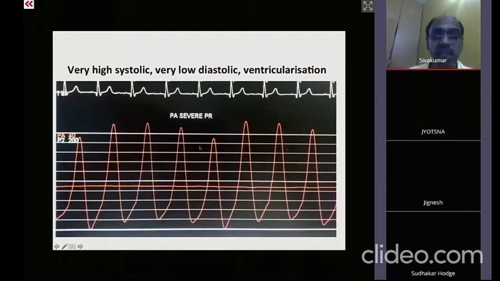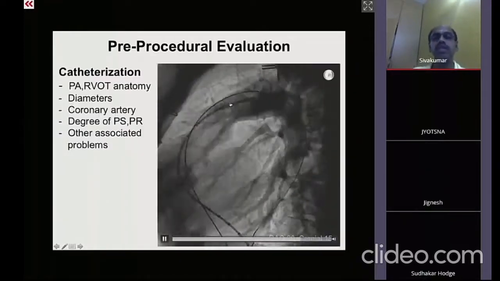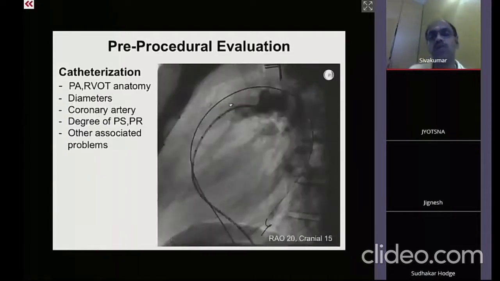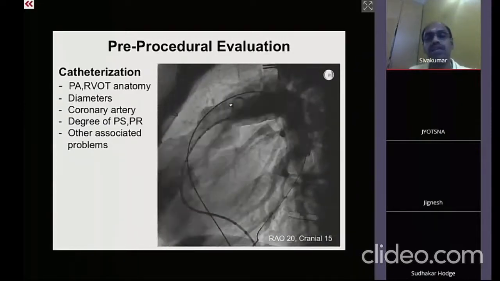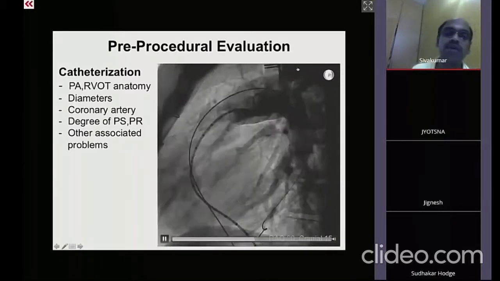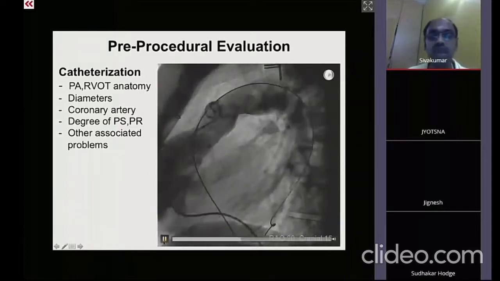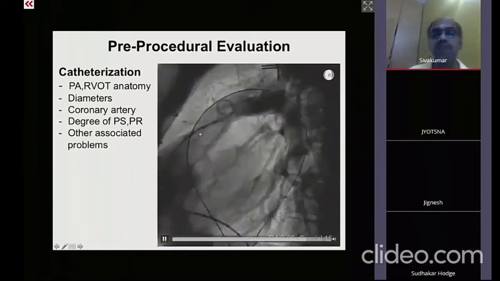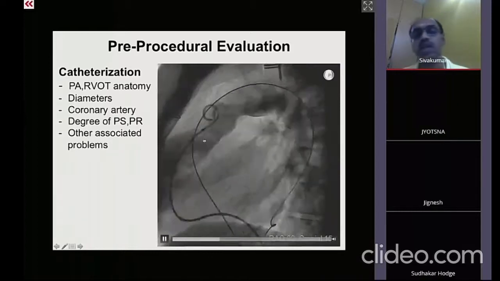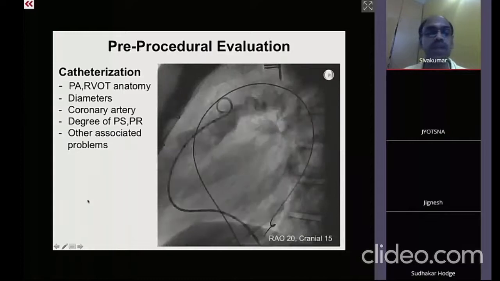Once again, during this particular step, we can appreciate that the pulmonary artery is completely ventricularized. Then you do the right ventricular outflow tract angiogram in three orthogonal views. One is LAO-cranial, the second is lateral, and third is RAO-cranial. So this is a lateral view. So you take multiple measurements. We have to take the end systolic frame. You can see that there is a lot of pulsatility of the pulmonary artery. So it has to be an end systolic frame so that you take the maximum dimension of the pulmonary artery.